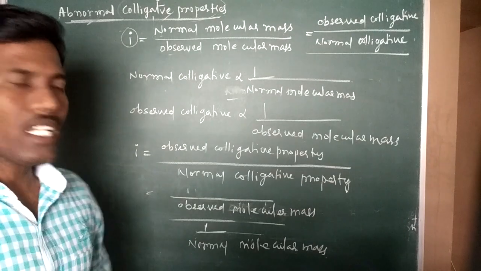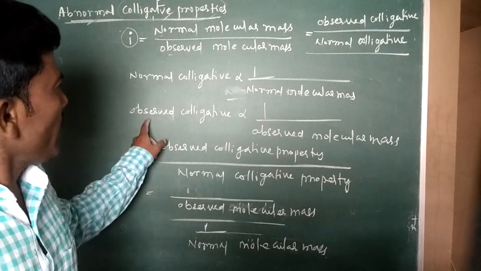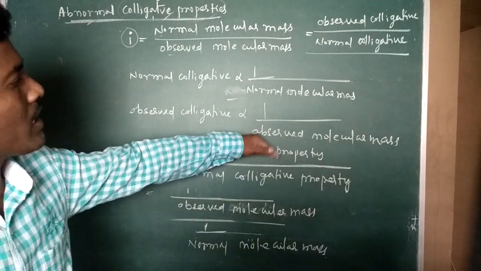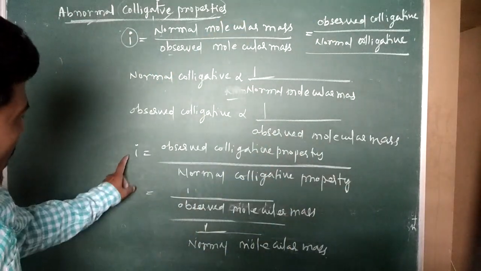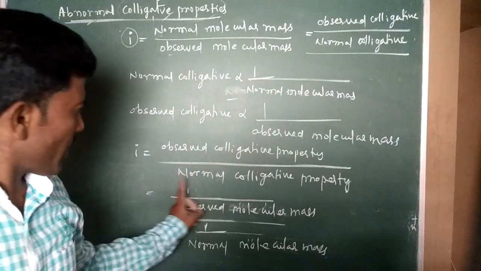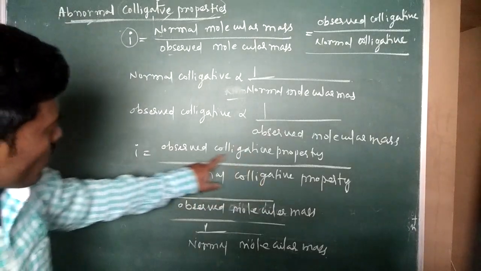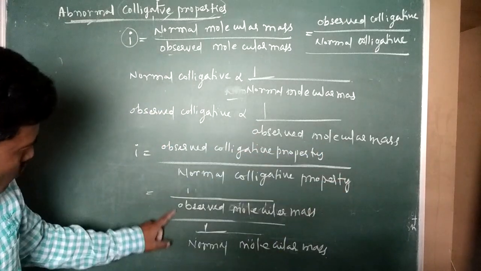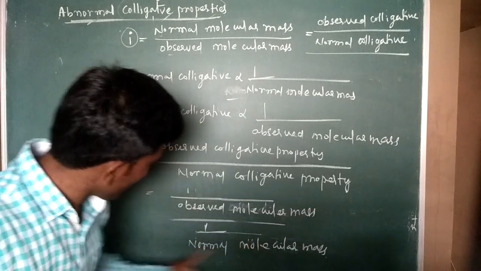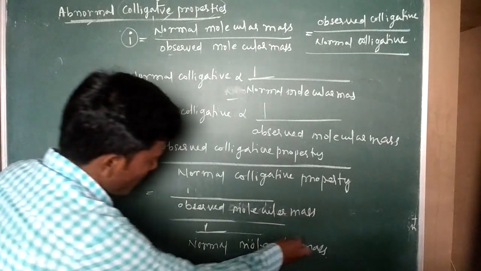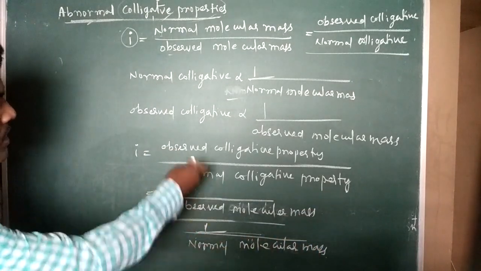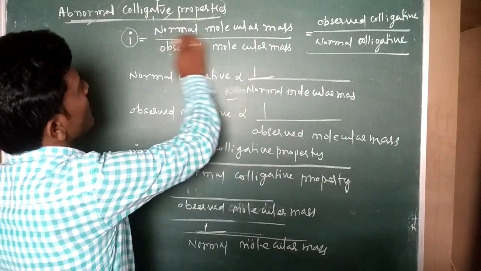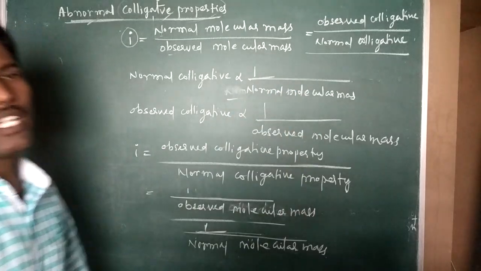Is it clear? Once again, observed colligative property is inversely proportional to observed molecular mass. We are expressing with respect to molecular mass. Then i is equal to observed colligative property by normal colligative property. Normal colligative property is inversely proportional to normal molecular mass, so on top comes normal molecular mass by observed molecular mass.